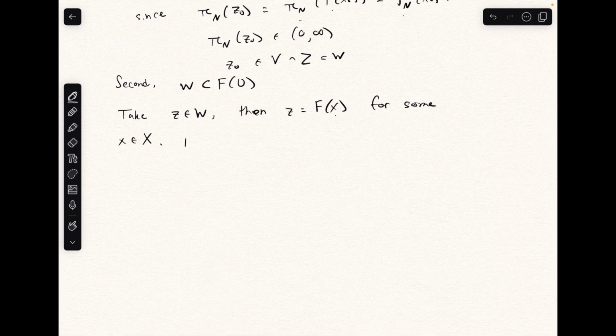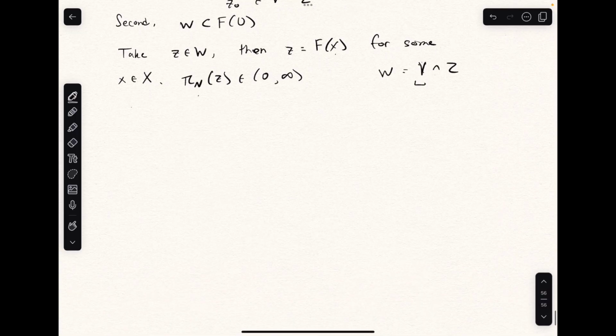And we know that the projection of Z is contained in this open interval, since W is equal to V intersected with Z, so it needs to be in V, and V is just the pre-image of that open interval with this projection map. So we know that the projection of Z is going to map into this open ray.